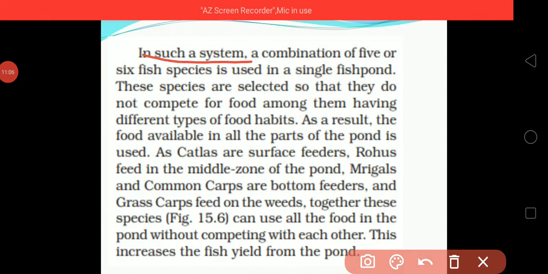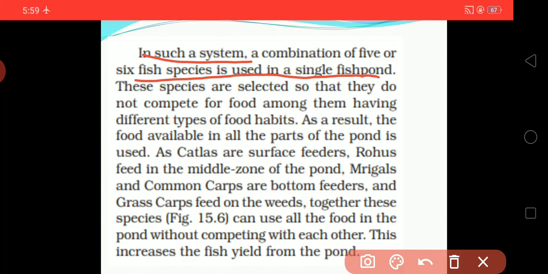In such a system, a combination of 5 or 6 fish species is used in a single fish pond. These species are selected so that they do not compete for food among them, having different types of food habits. As a result, the food available in all the parts of a pond is used.